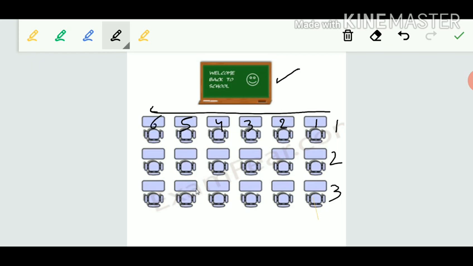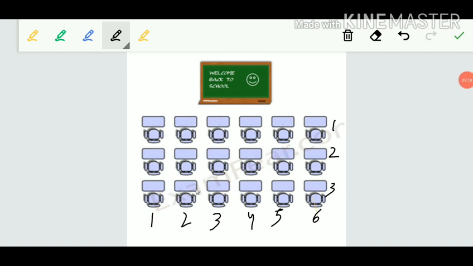So 3 rows are given and 6 columns are given. Now select any bench whose position you want to mark. You can take the bench from the first row, second row, or third row. This bench I have taken. We have to find the position of this bench.